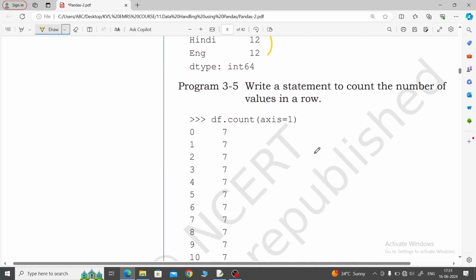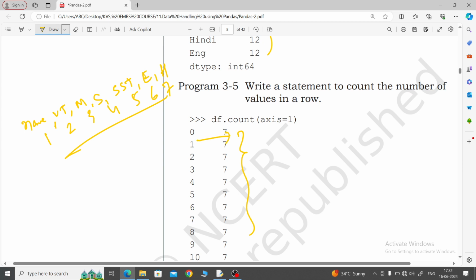Now count with axis is equal to 1. Axis is equal to 1 means row value. Row value, that time what will come? Your first name has come, then UT came, then maths, science, SST, I think English and Hindi, like this subjects are given. 5 subjects, I remember that. So 1, 2, 3, 4, 5, 6, 7. 7 values. So every row wise count will come like this.